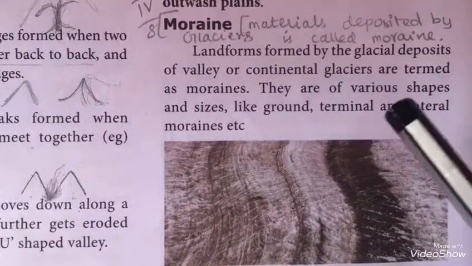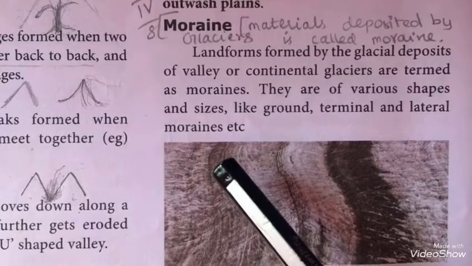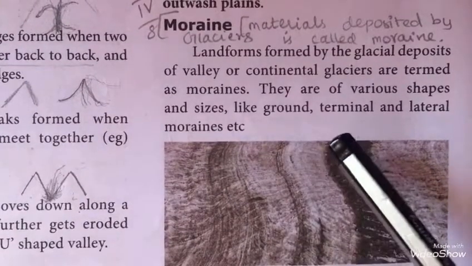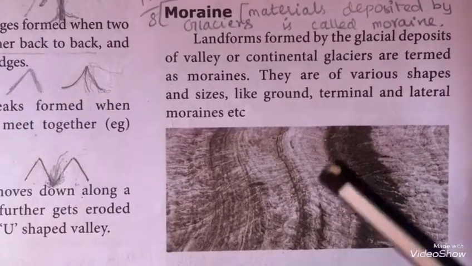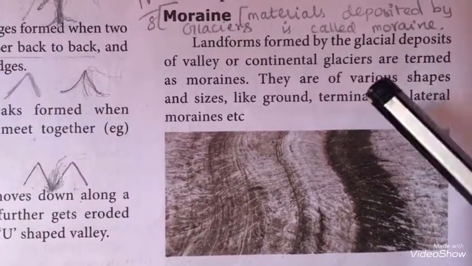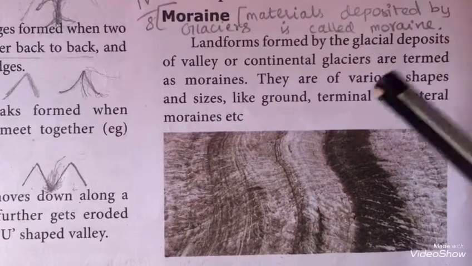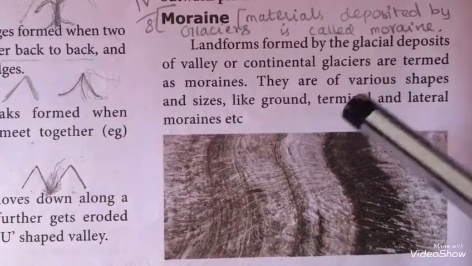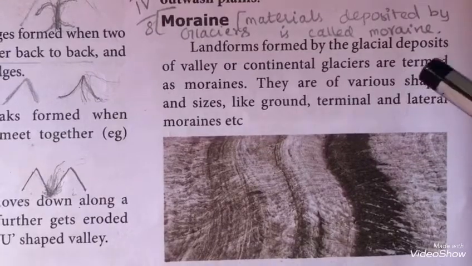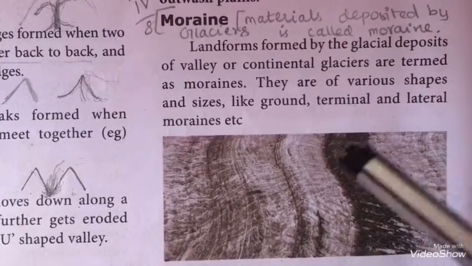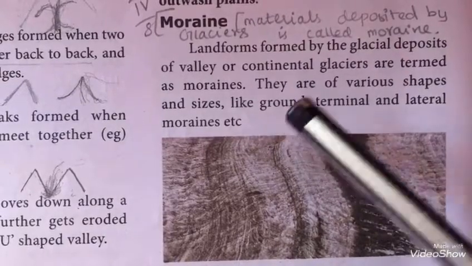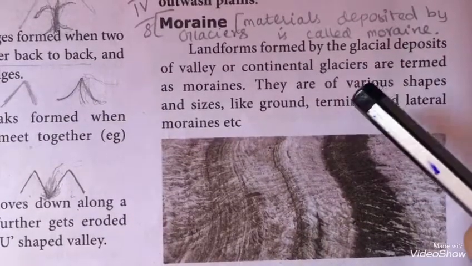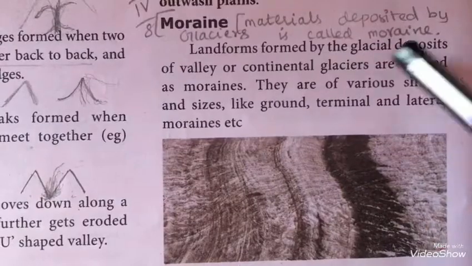Moraine. Landforms formed by the glacial deposits of valley or continental glaciers are termed as moraines. They are of various shapes and sizes like ground, terminal and lateral moraines, etc. The materials that are eroded by the glacier are deposited in a place, and that particular place is called moraine. In simple words, materials deposited by glacier are called moraine.